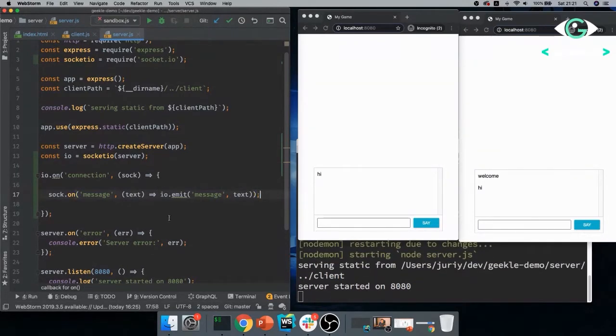So when we're doing sock emit, that means send to one client. When we're doing io emit, that means send to everyone who is currently connected to the server. So with this, let's try to refresh both windows and write tests. And now we have clients talking to each other, right? So that's a brilliant beginning for the new amazing game, right?